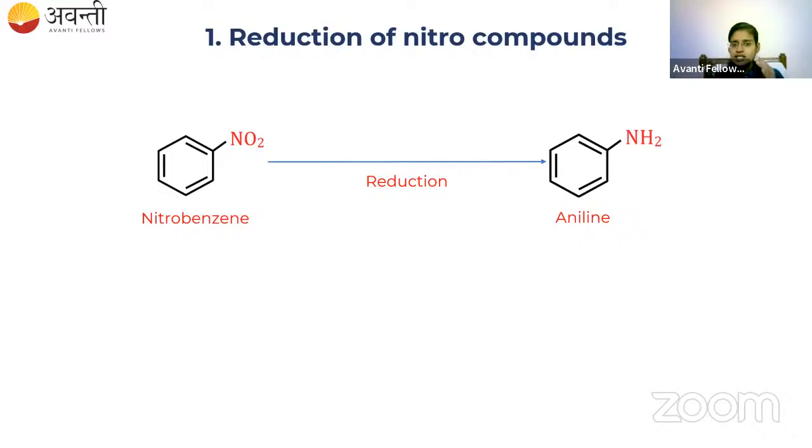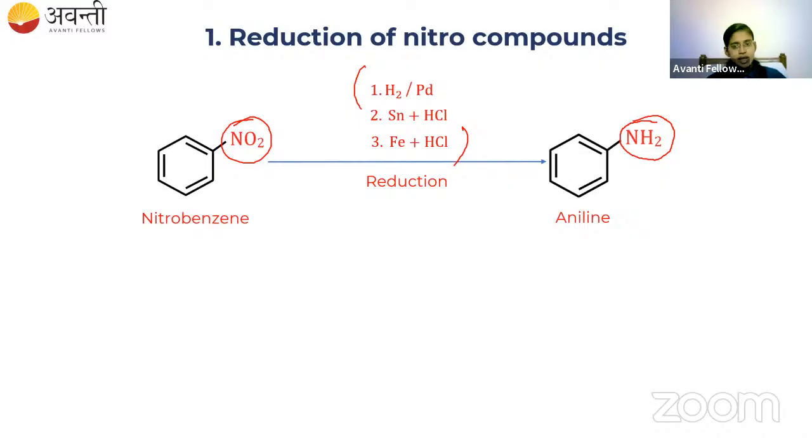For the conversion of the NO2 group to the NH2 group, we have to use reducing agents. The reducing agents are hydrogen in presence of palladium, tin in presence of HCl, and iron in presence of HCl. These are very simple reducing agents which will convert NO2 to NH2. It is a very easy reaction. You just need to memorize these reducing agents. That's all. This is the first preparation.